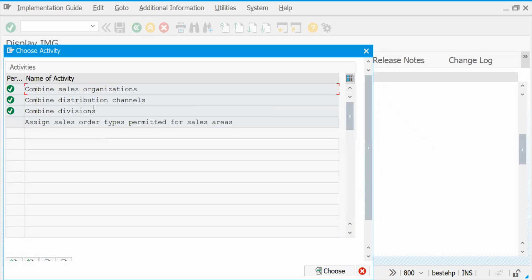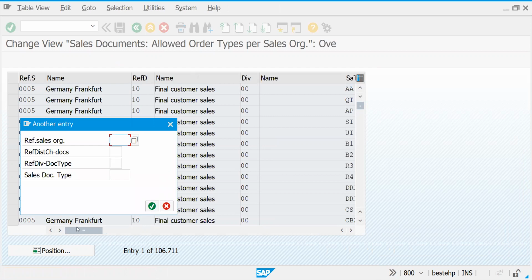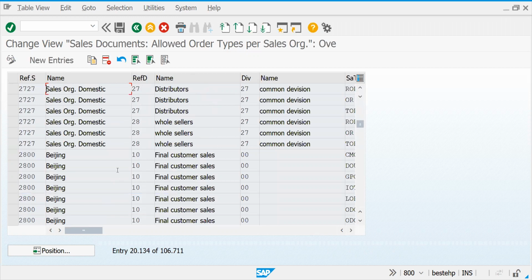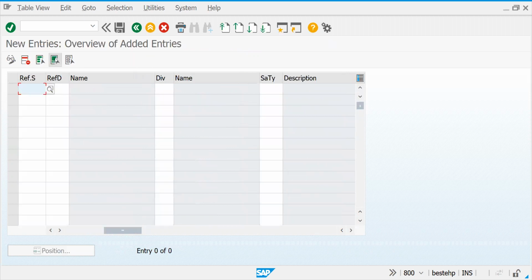Why I'm showing this repeatedly is because you have to do all these three settings, then you come to this setting. Finally, because this setting is missing for the sales area. See, sales order types permitted for sales areas, we are restricting actually. If the above three settings are not maintained, you need not maintain this setting also. Then every document type is allowed. Let's come here. As of now, for 27, what is this? OR is assigned. Let's come here.